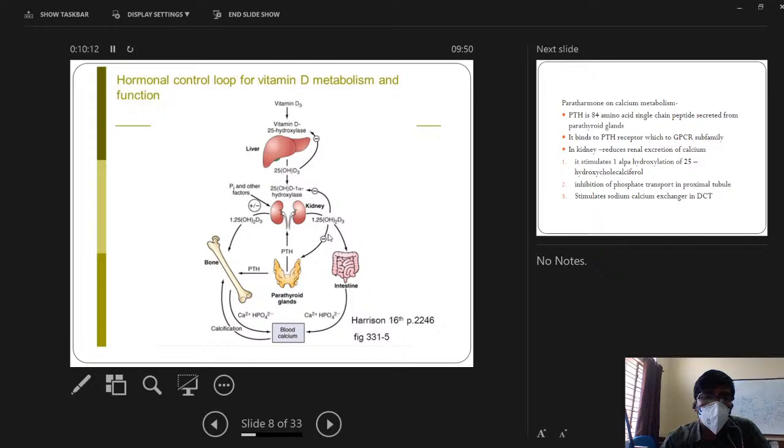So vitamin D also causes negative feedback of parathyroid hormone synthesis. Whenever there is excess vitamin D, there will be a decrease in parathormone, and a decrease in vitamin D causes parathyroid hyperplasia.